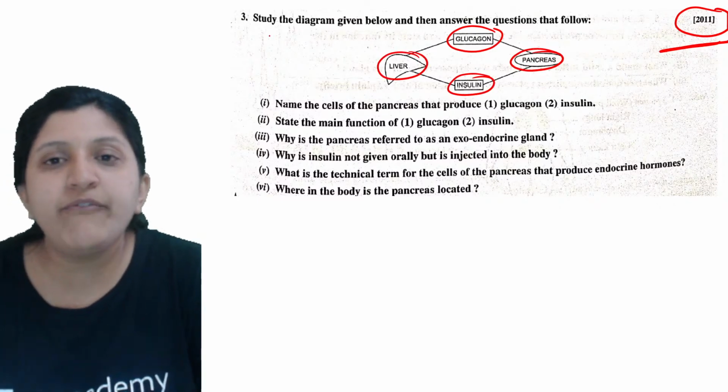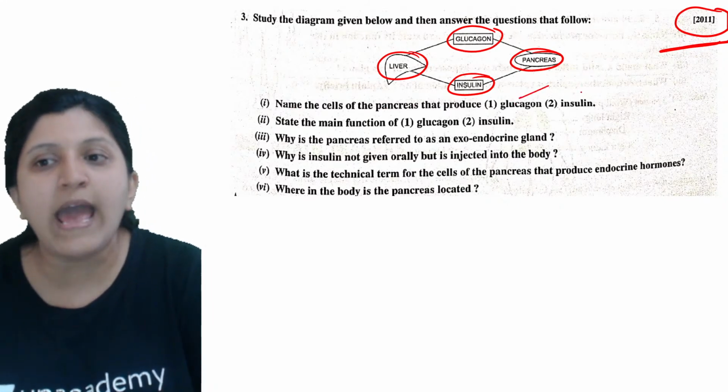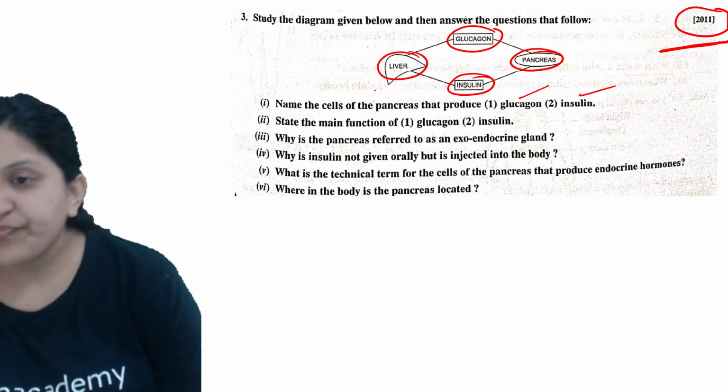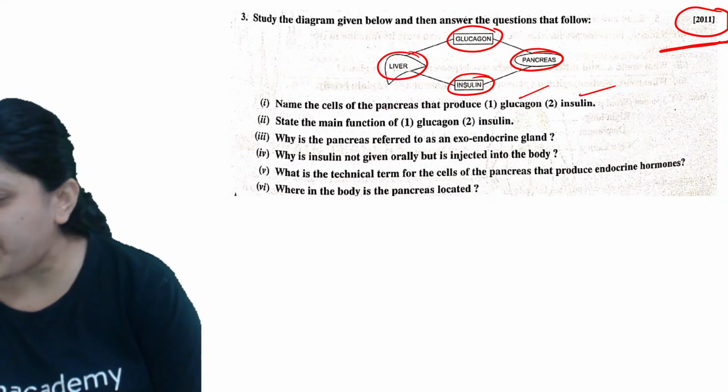Now name the cells of the pancreas that produce glucagon and insulin. For glucagon and insulin, you need to name them separately.